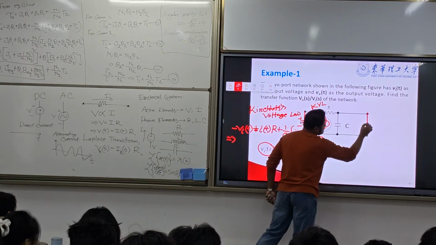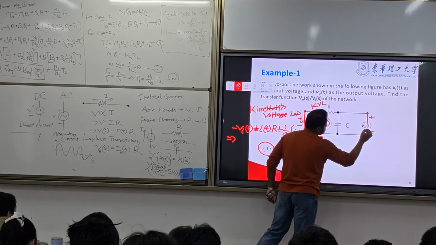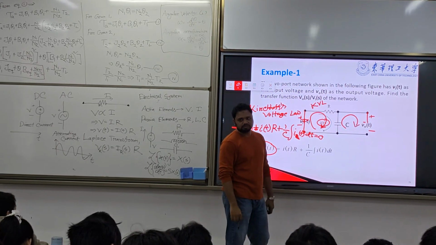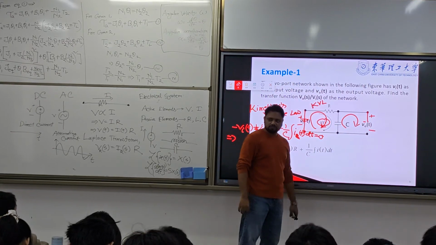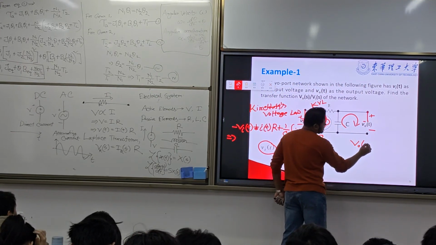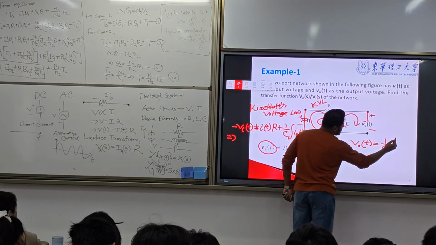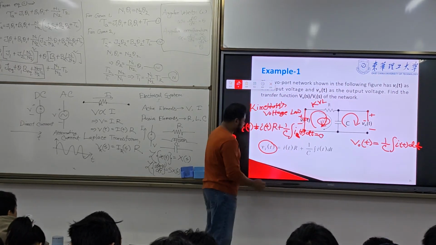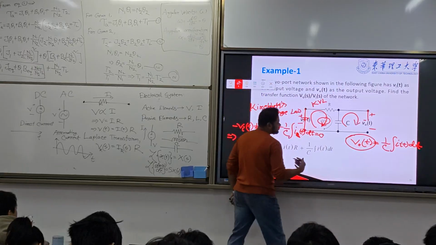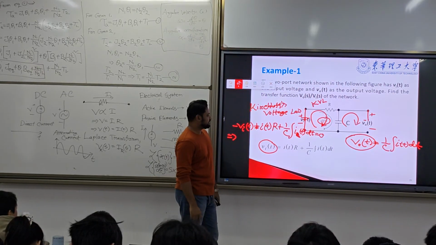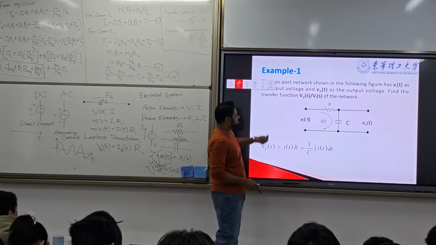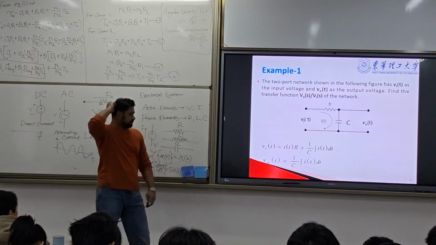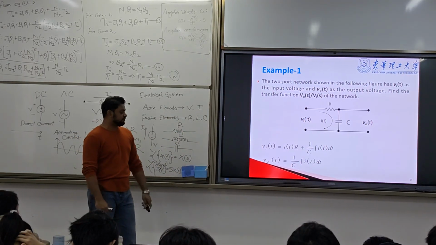And apply this here as well, at V_out. There is a C at V_out. So V_out(t) is equal to 1 by C integration of i(t) dt. So now here you have V_i, and here you have V_out, so you can use the equations and find the value. We need to find V_out by V_i.